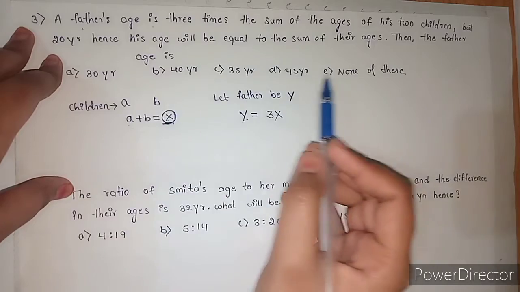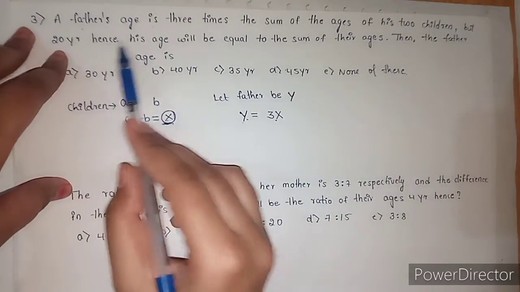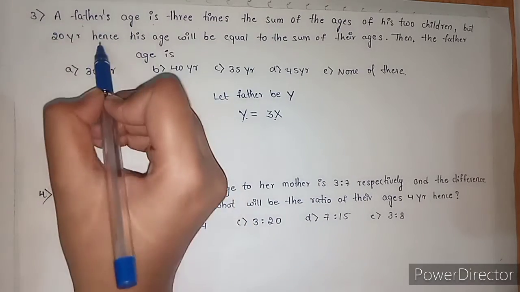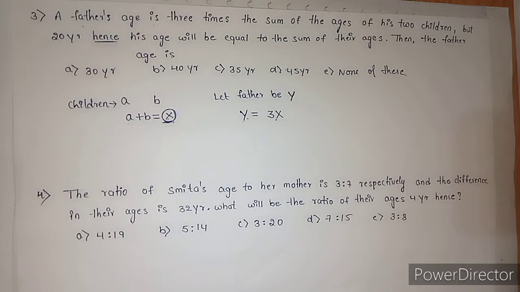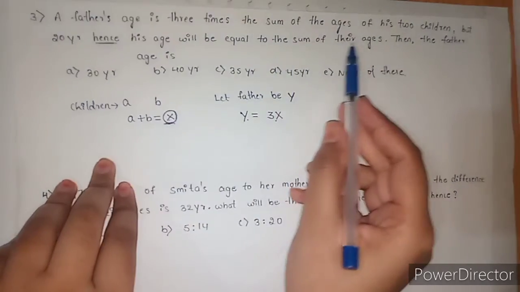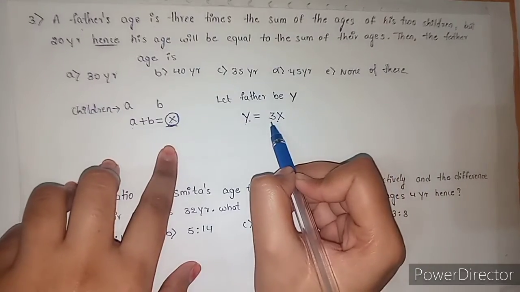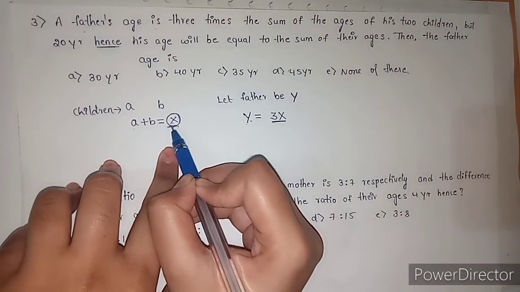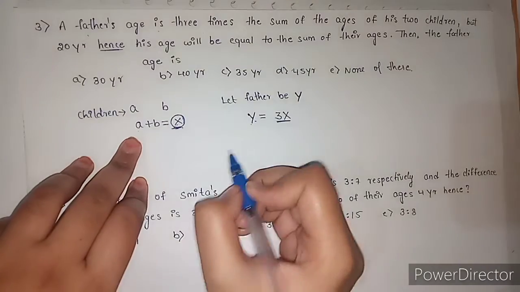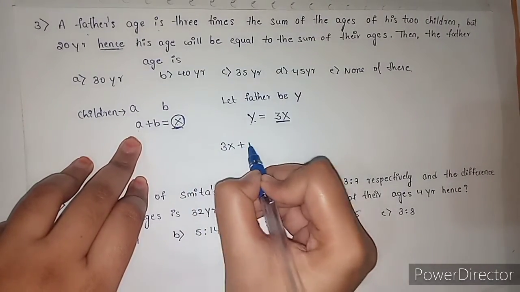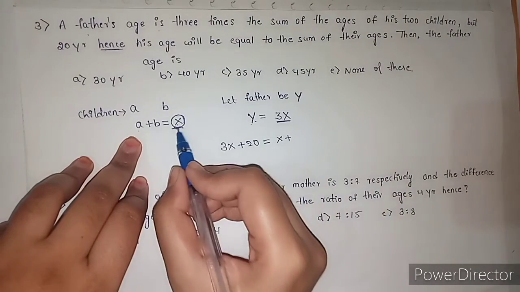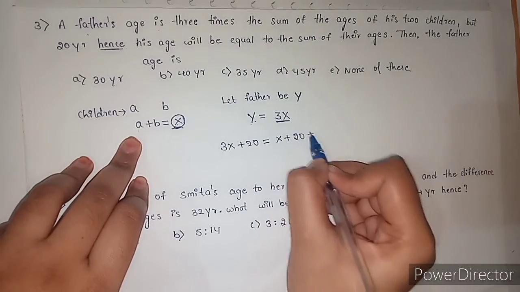Now, 20 years hence means after 20 years. His age will be equal to the sum of their ages. After 20 years, the father's age is equal to the sum of the ages of his 2 children. Clear?